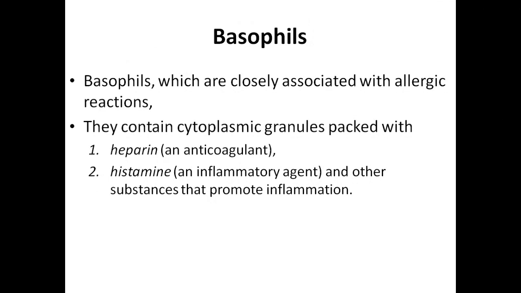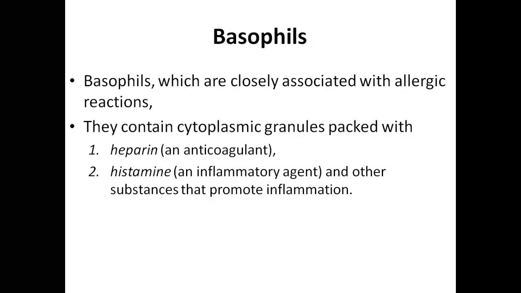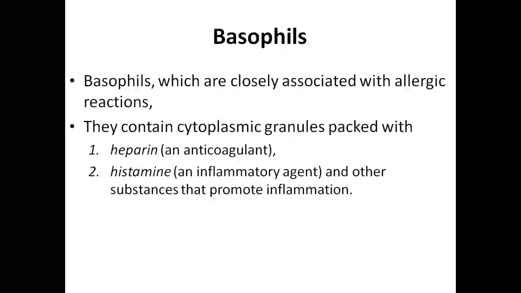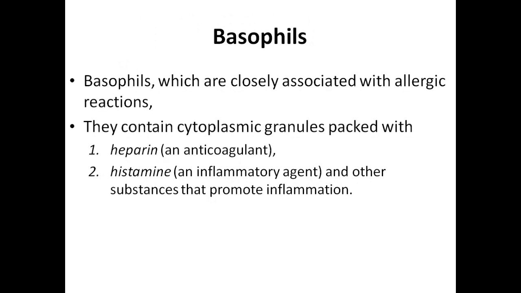So what do they contain within these cytoplasmic granules? The cytoplasmic granules here are packed with heparin. Heparin is an anticoagulant component. It's like a blood softener, a component that is used to soften any possible site of blood coagulation. But they are also packed with histamine. Histamine is an inflammatory agent, along with other substances that promote inflammation. So we have histamine, which is more active in case of allergic inflammation.